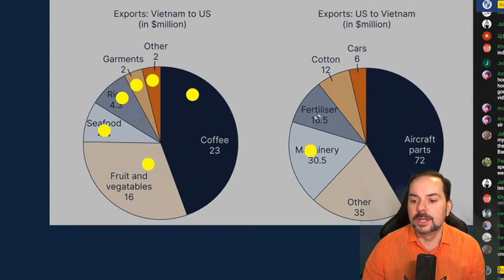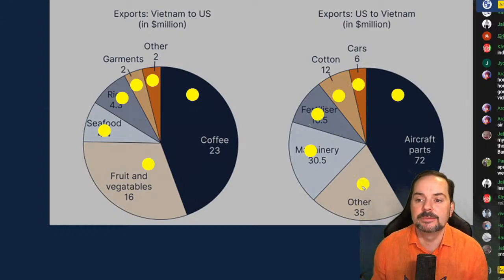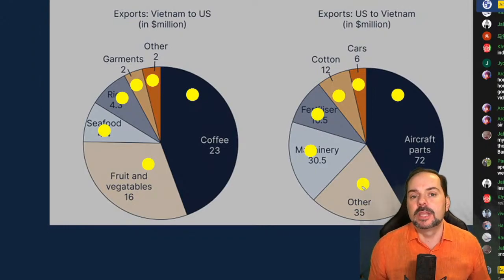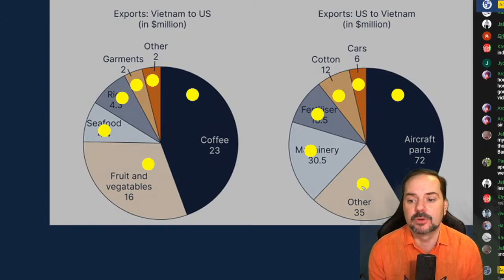And we have 1, 2, 3, 4, 5, 6 items mentioned for US exports to Vietnam. So what I'm doing here is I'm collecting the information for the introduction and the overview of this graph, okay?